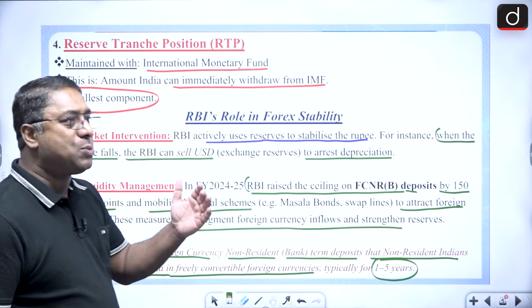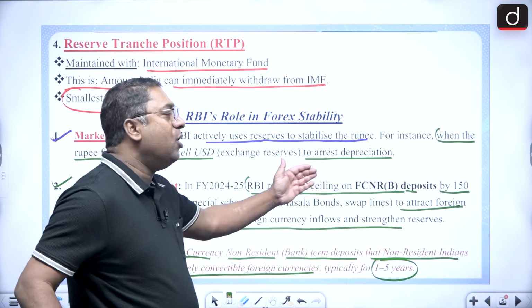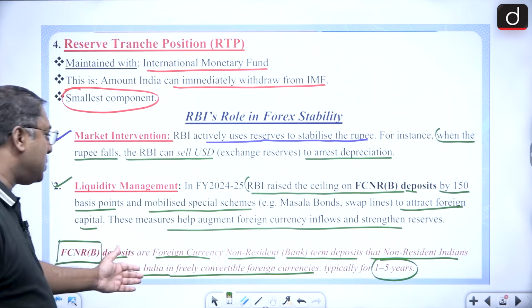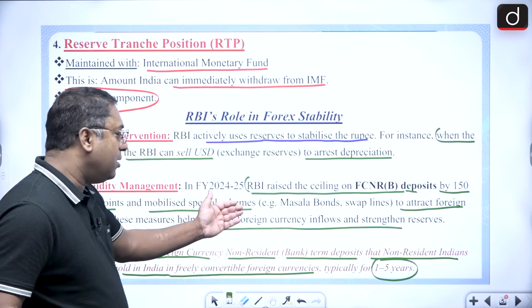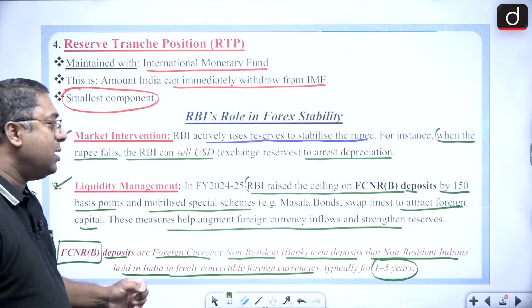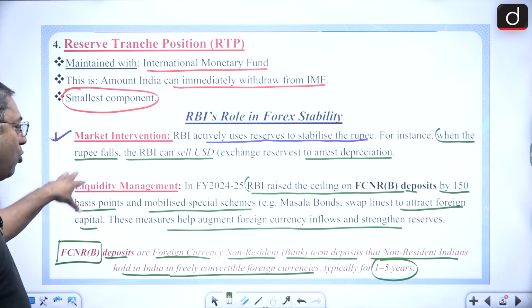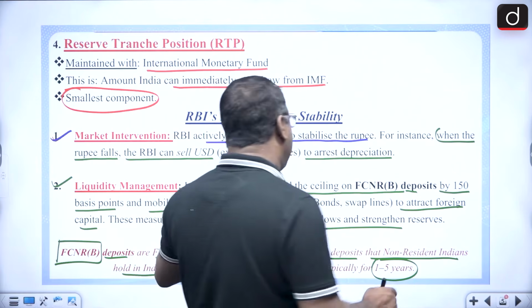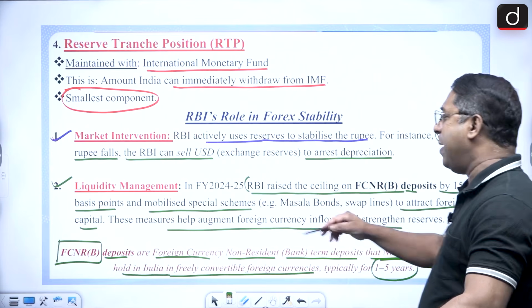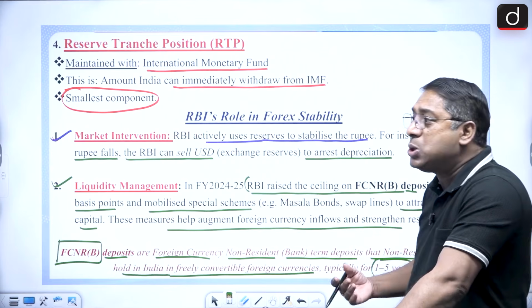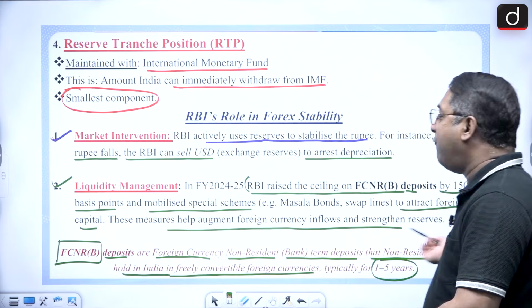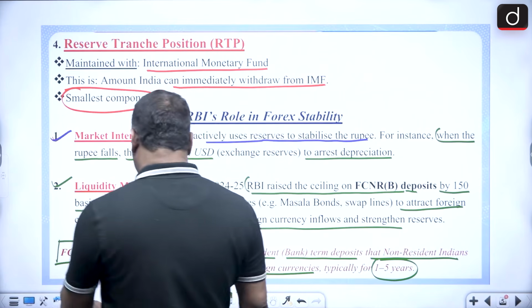Liquidity management as per raising the ceiling on the foreign currency non-resident bank term deposits, and this the RBI increased by 150 points, and also the RBI mobilized several of the special schemes. Why? So as to attract foreign capital to India.